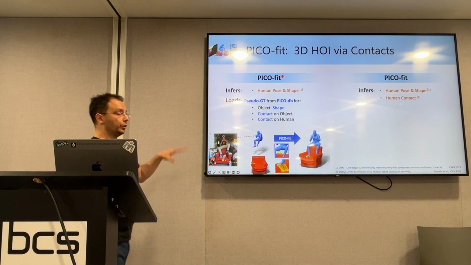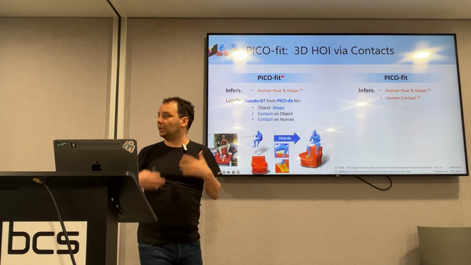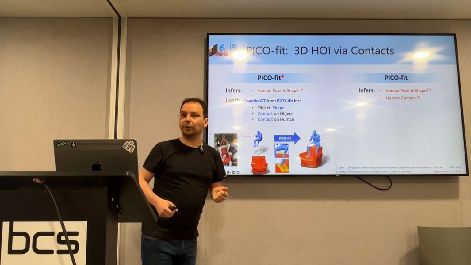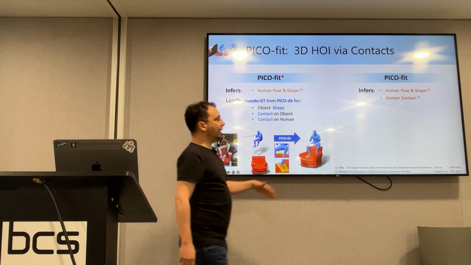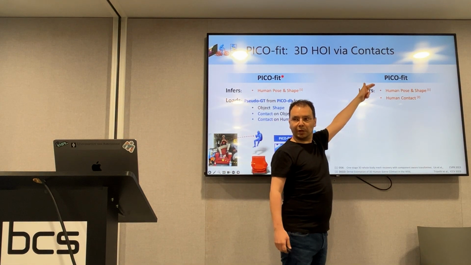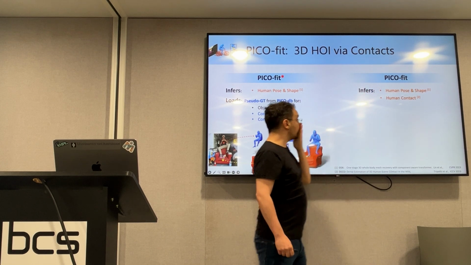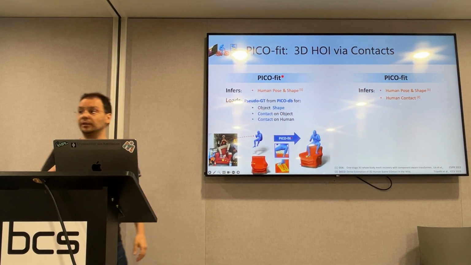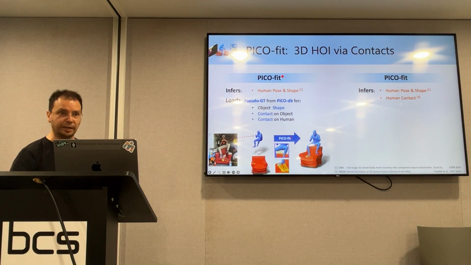And for images that don't belong to our dataset, therefore we don't have pseudo-ground truth annotations for this, we'll infer a human body in the same way, but we will also detect 3D contacts onto the body with the regressor that we introduced earlier with DECO.